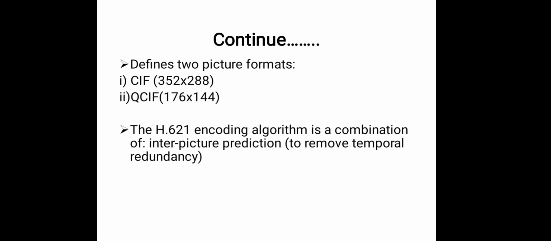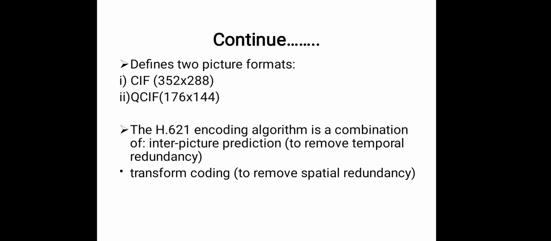The H.261 encoding algorithm is a combination of inter-picture prediction to remove temporal redundancy. Transform coding is used to remove spatial redundancy. Motion vectors are used for motion compensation.